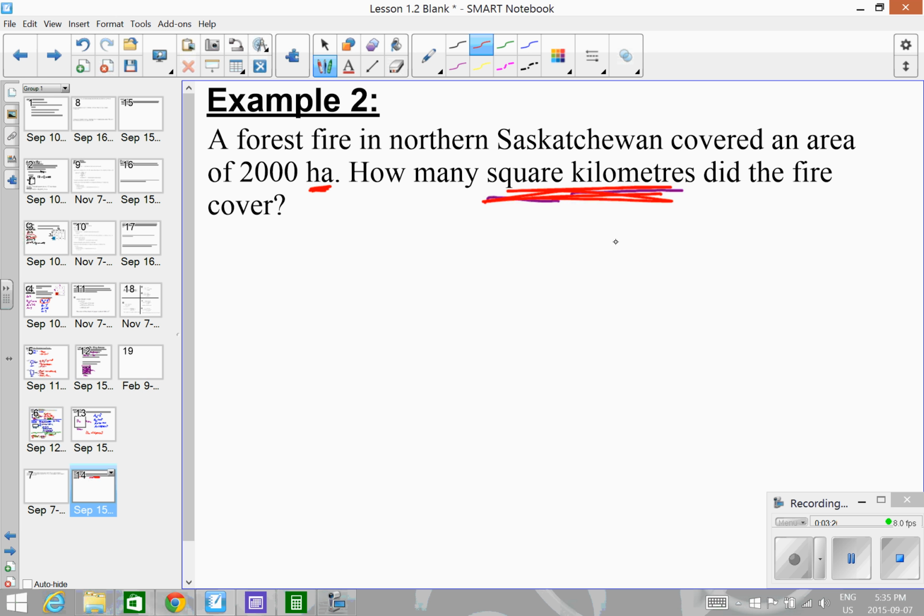So if I look on there, I'm going to see that 1 square kilometer is the same thing as 100 hectares. So that means that a kilometer squared is bigger. Okay, this is the bigger unit.